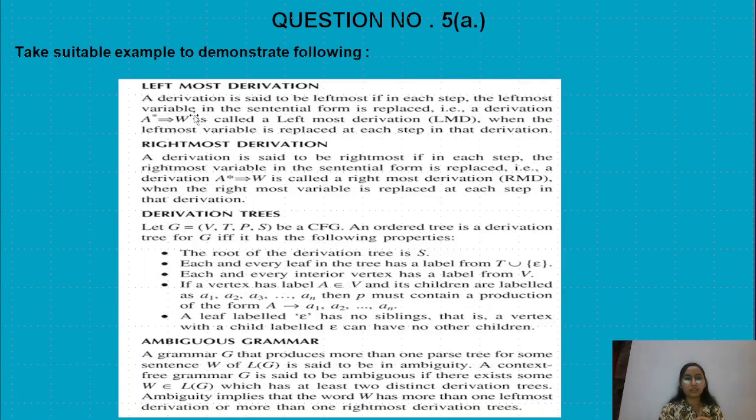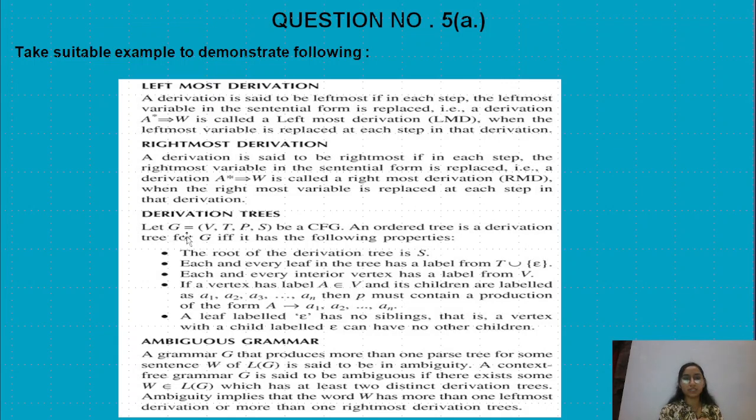So, leftmost derivation. A derivation is said to be leftmost if in each step the leftmost variable in the sentential form is replaced. That is, the derivation A star to a string is called a leftmost derivation when the leftmost variable is replaced at each step in that derivation. Rightmost derivation. A derivation is said to be rightmost if in each step the rightmost variable in the sentential form is replaced. That is, the derivation A star to a string is called the rightmost derivation when the rightmost variable is replaced at each step in the derivation.